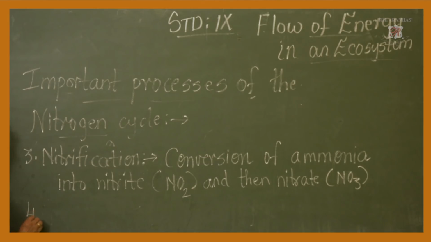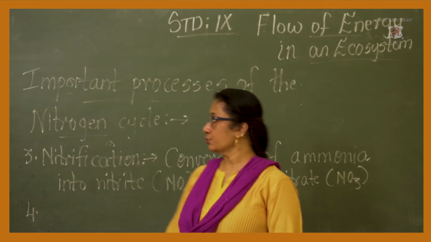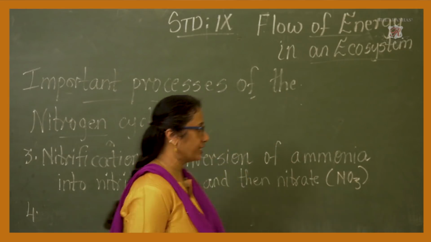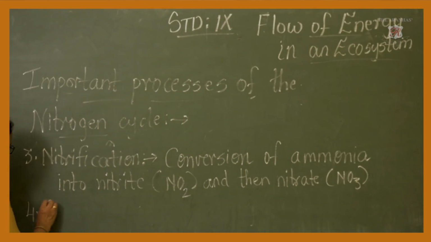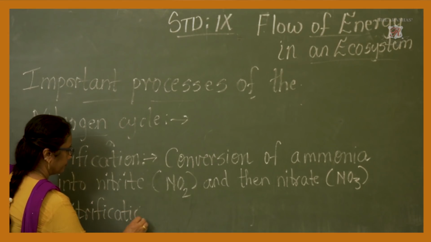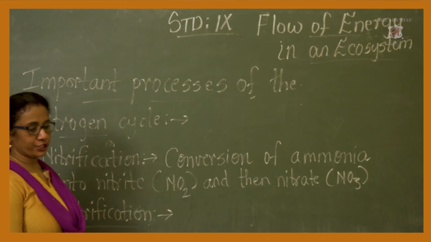And the last important process of the nitrogen cycle that I need to tell you all is denitrification. Denitrification, what is it?